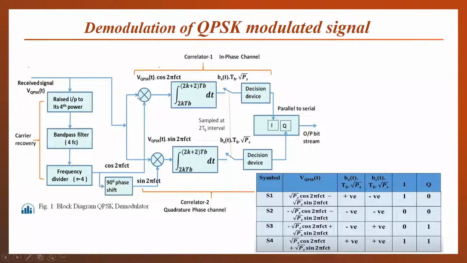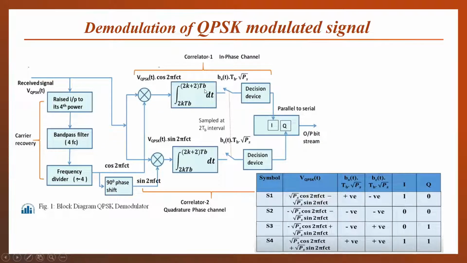For the first balanced modulator, the cosinusoidal form of our carrier signal will be used. For the second balanced modulator, a sinusoidal signal is used. Here again a 90-degree phase shift will be given to the cosinusoidal signal to generate the sine carrier, which will be provided to the balanced modulator.